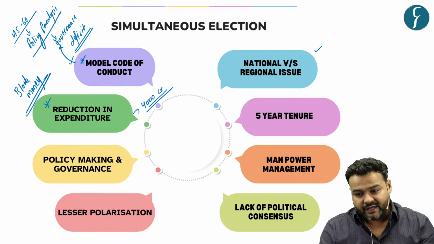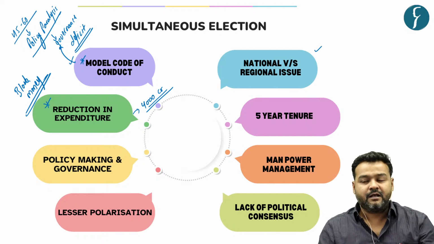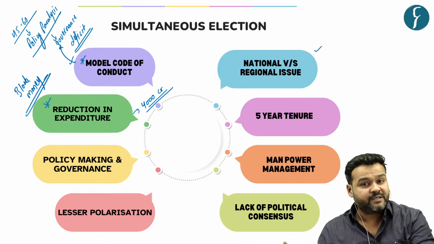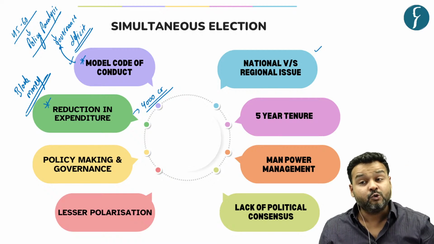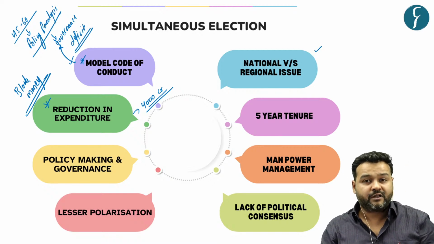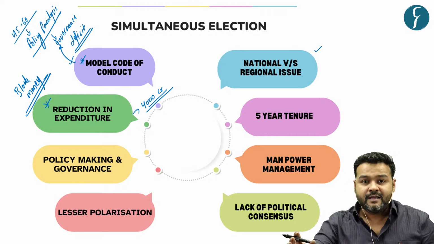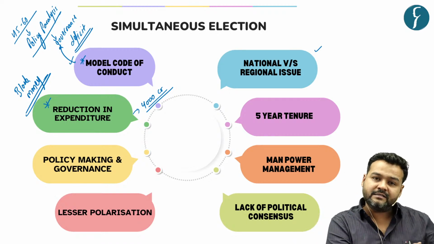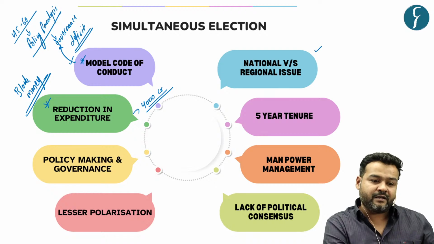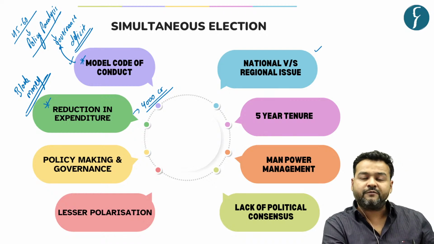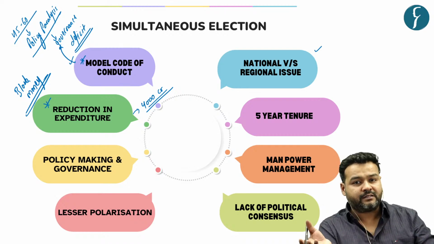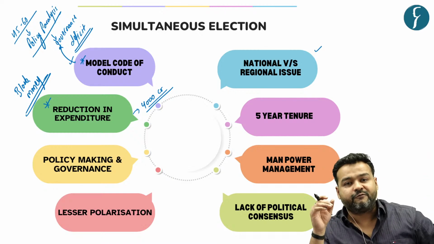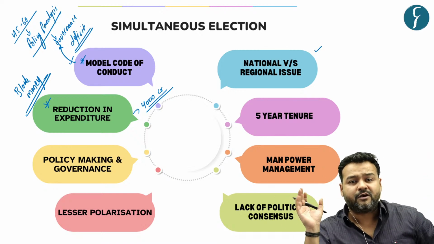So if you have an election in, let's say, some state where jobs are not there, you will make a populist announcement that we will provide jobs. You are not going after the long-term vision. And then there is an election in a neighboring state where there is an issue of, let's say, illegal liquor. So there you are not making any announcement regarding jobs or anything. You are making announcements about liquor or electricity waiver, anything.